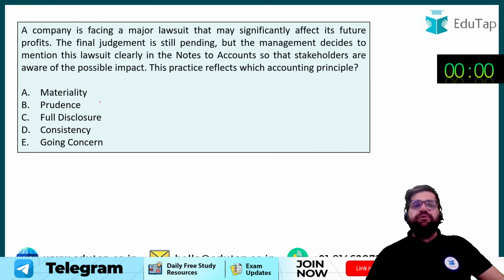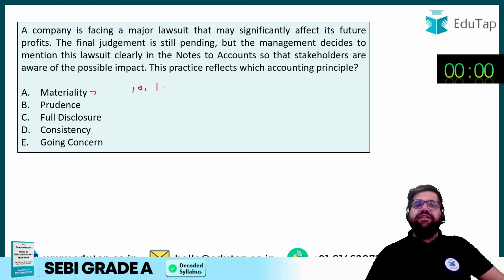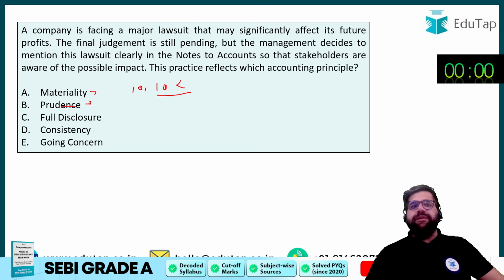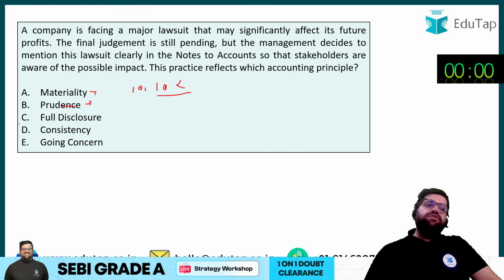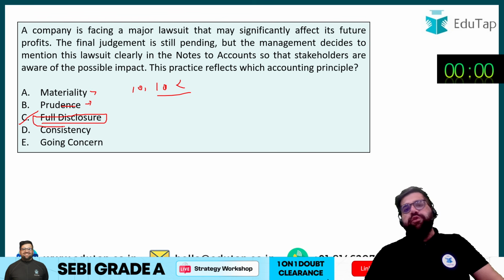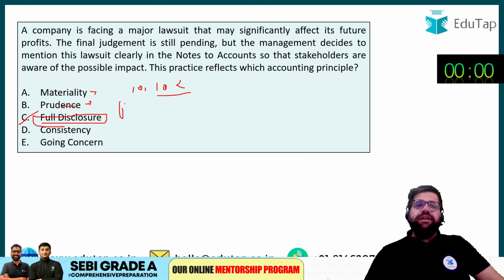Materiality deals with amounts, whether an amount of 10 rupees will be recorded or whether an amount of 10,000 will be included. Prudence, no. Prudence basically means that you will try to play safe for the future. The correct answer will be full disclosure, because under full disclosure you disclose all the relevant information to your stakeholders. So the correct answer will be option number C, not D, C, right?